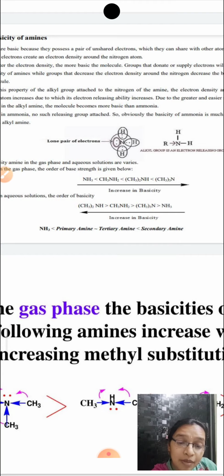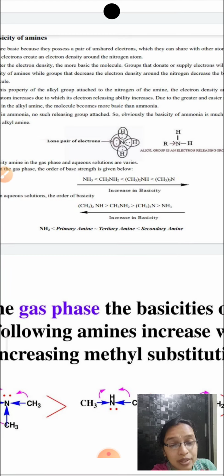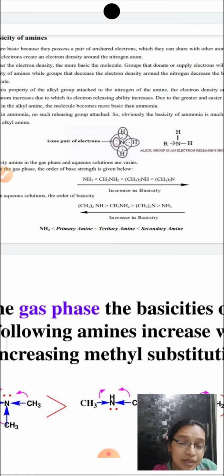In the case of primary amine, the positive charge is dispersed to the 1 methyl group. And in ammonia, there are no methyl groups, so no charge dispersion. So the greater the charge dispersion, the greater would be the stability, and the greater would be the basicity.